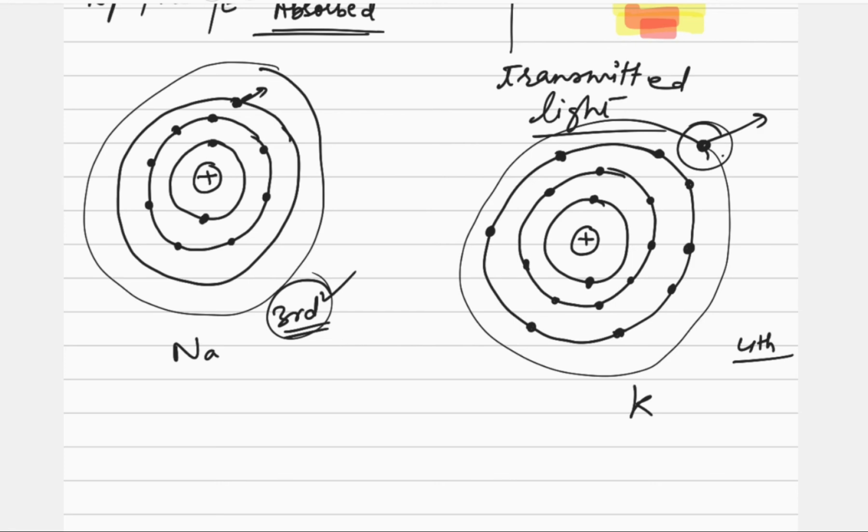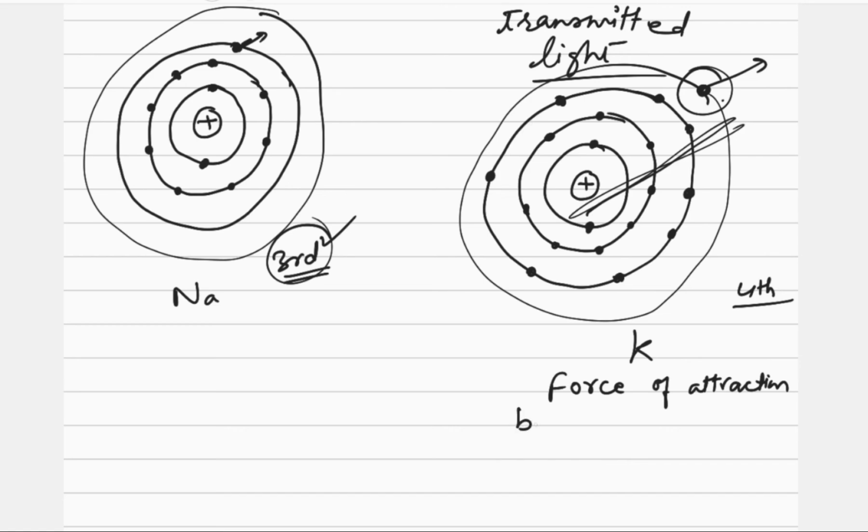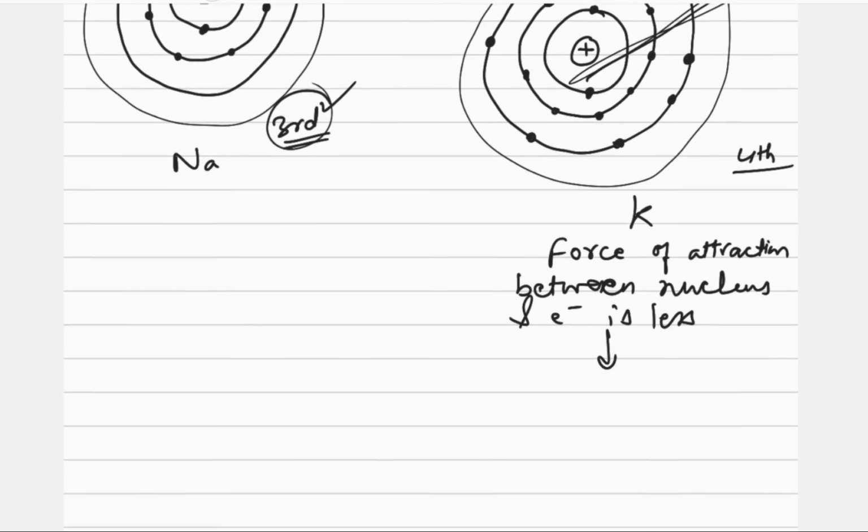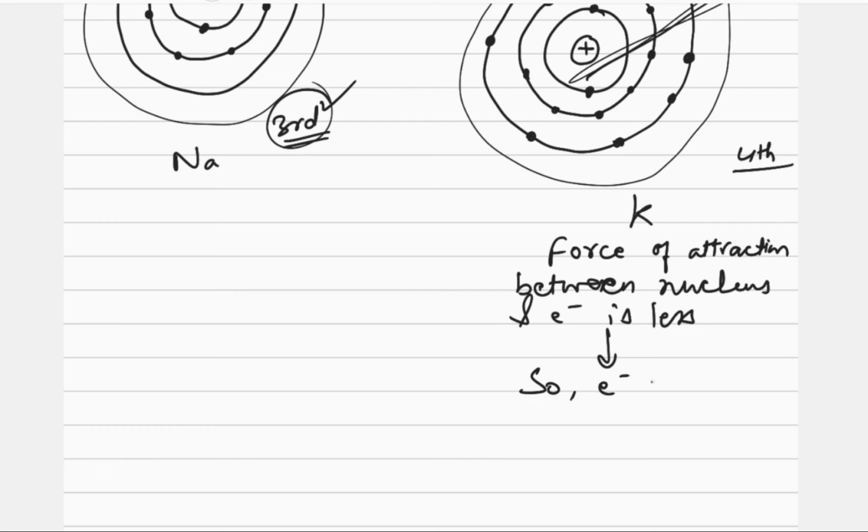That is why in potassium, the force of attraction between nucleus and electron is less, so the electron will be excited easily as compared to the sodium atom.